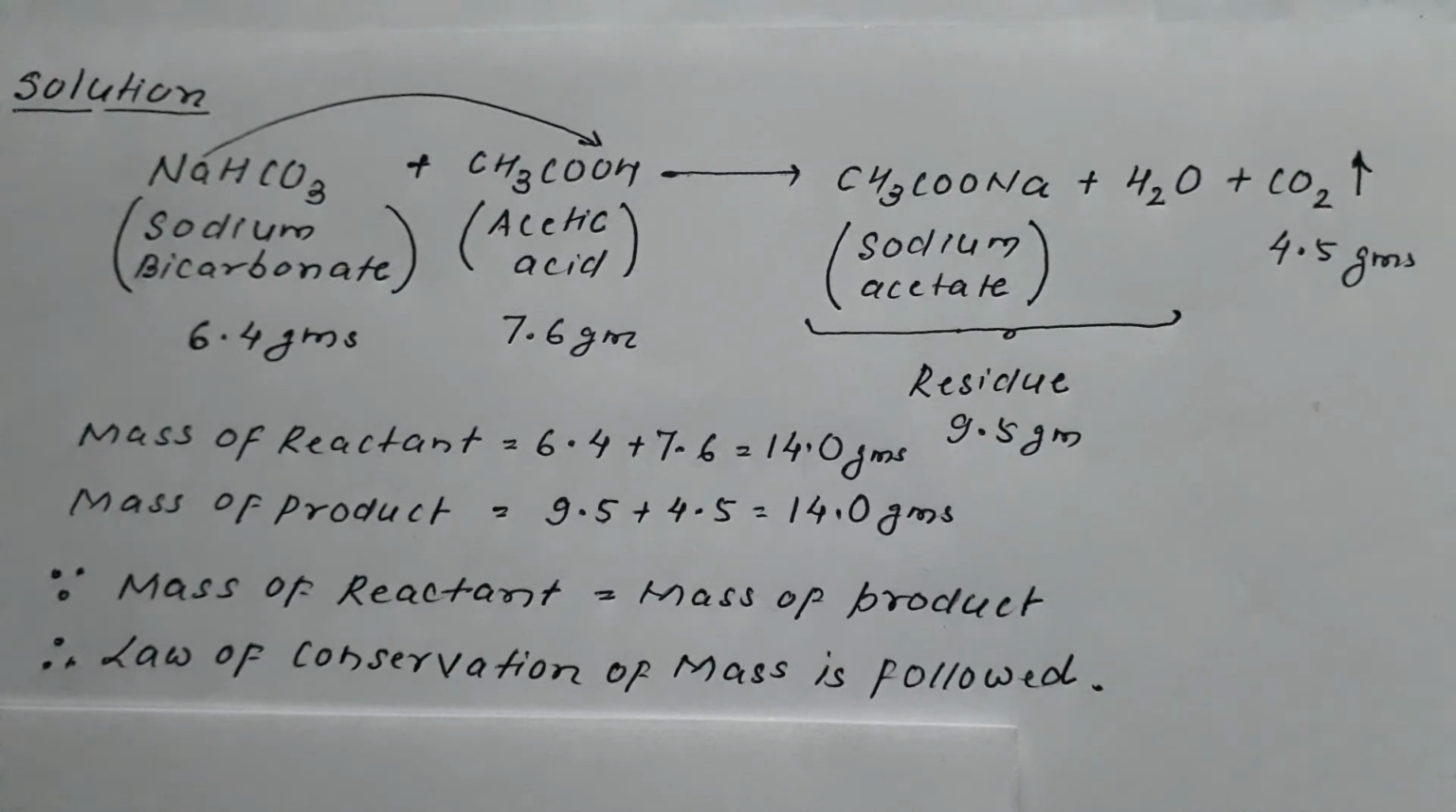So this is the first law, the law of conservation of mass, which says substance can neither be created nor be destroyed. It can only be converted from one form to another. During the conversion, the mass remains unchanged, mass remains conserved. This is the law of conservation of mass.